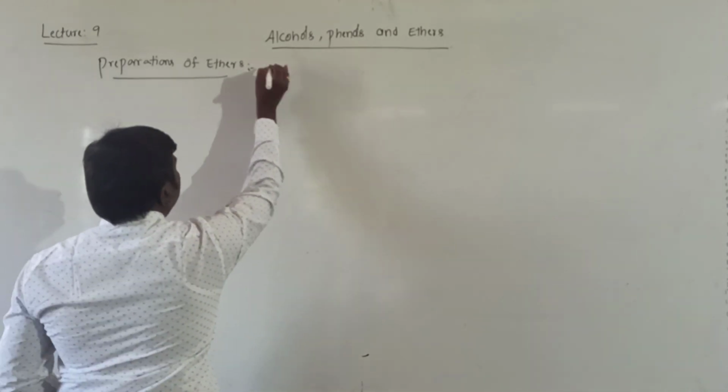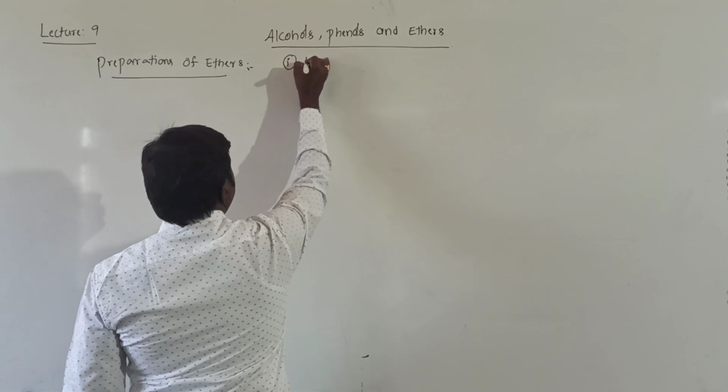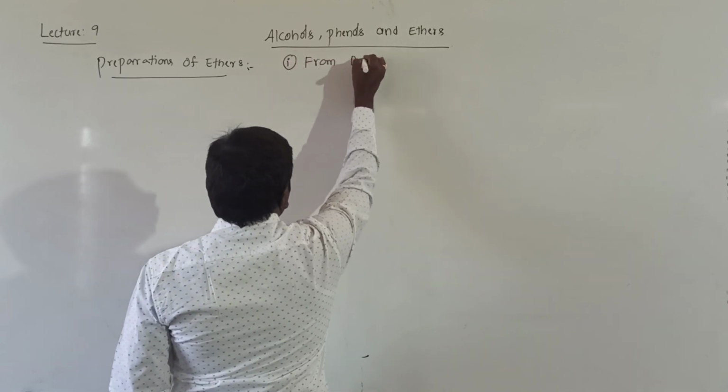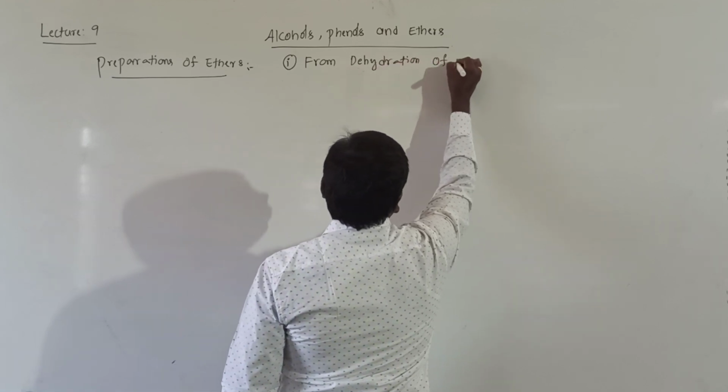There are 2 methods given in the syllabus. The first one is from dehydration of alcohols.